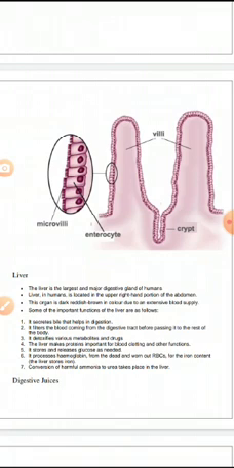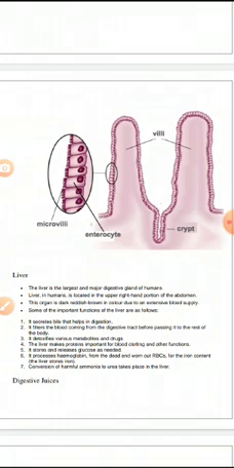Next comes the liver. The liver is also a gland, and it is the largest gland in the human body. The liver in humans is located in the upper right-hand portion of the abdomen. This organ is dark reddish brown in color, and this is due to its extensive blood supply.